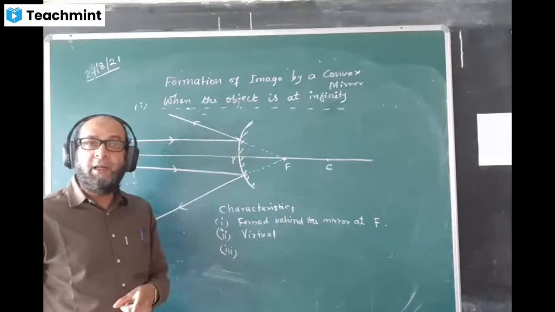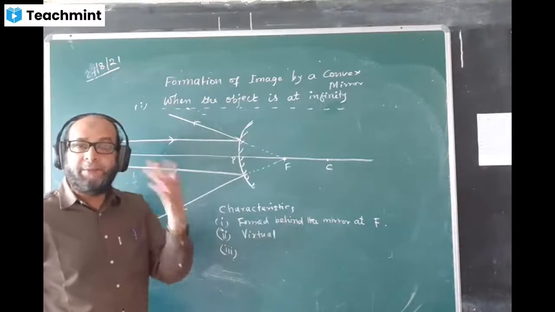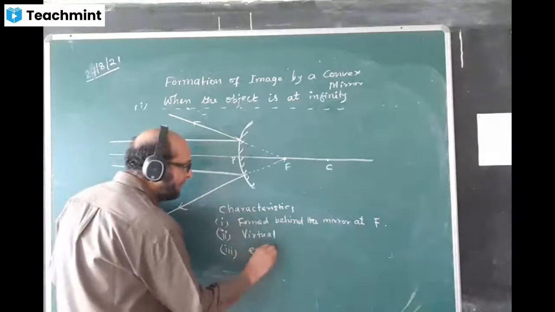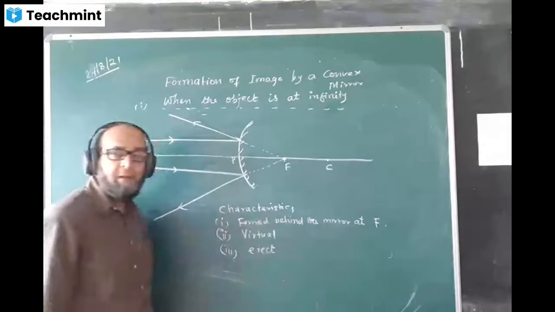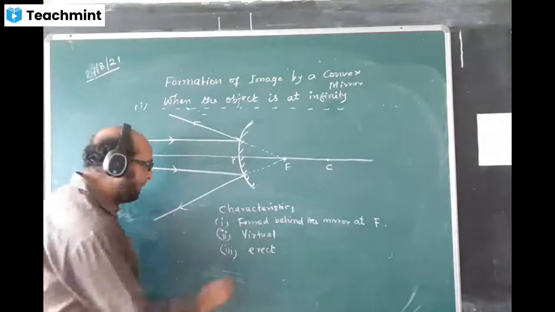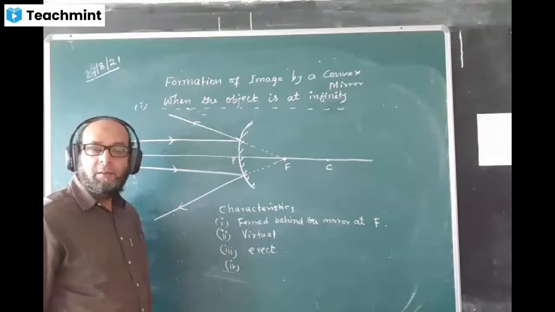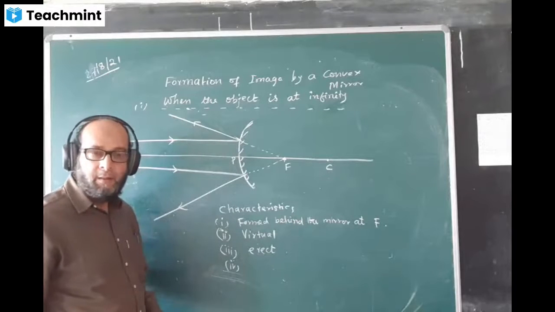Real image is only inverted, and virtual image is always erect or upright with respect to the object. Here we will write erect or upright. And the fourth point: is the image smaller or bigger?